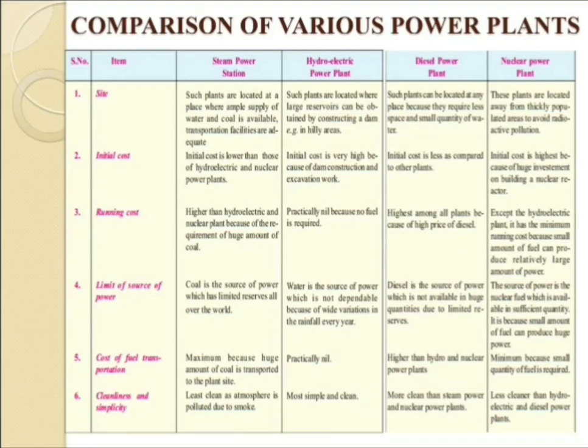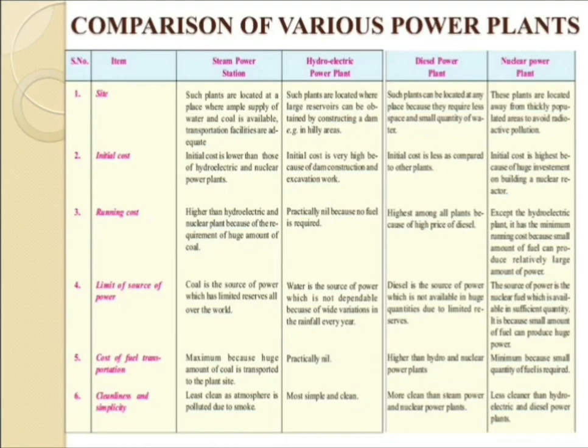For the steam power station, such plants are located at a place where an ample supply of water and coal is available. Transportation facilities are adequate. For the hydroelectric power plant, such plants are located where large reservoirs can be obtained by constructing a dam, that is in hilly areas.